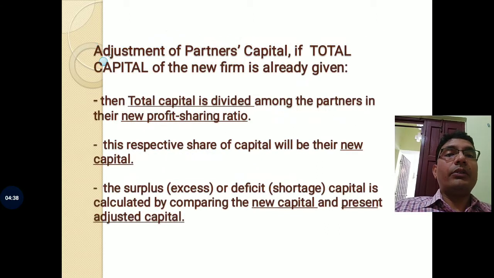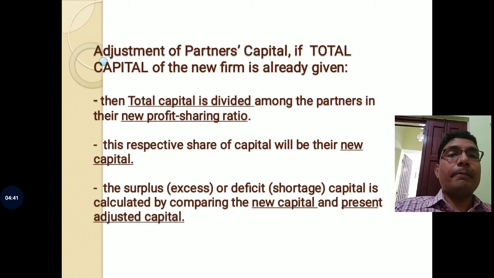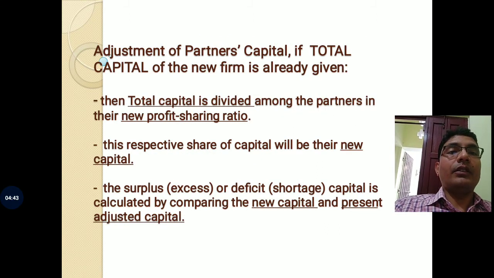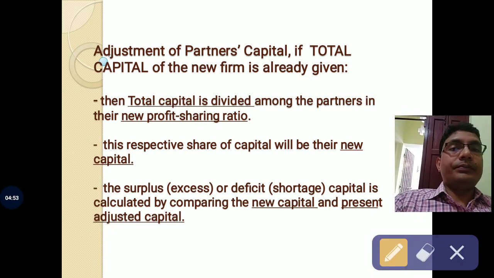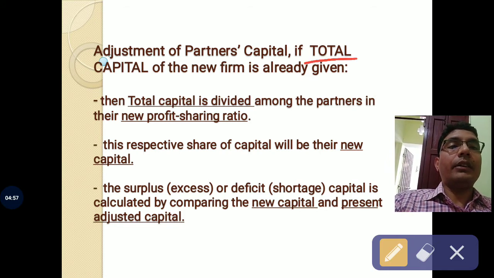Now today we are going to discuss type 2 of adjustment of capital, where you will be given the total capital of the firm in the question itself. So, adjustment of partner's capital if total capital of the new firm is already given.